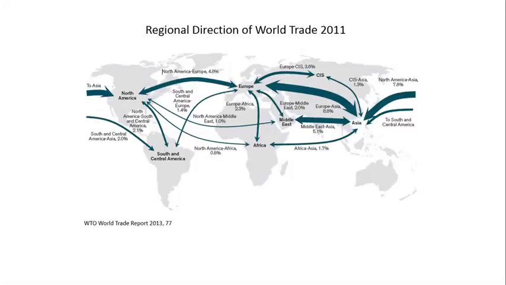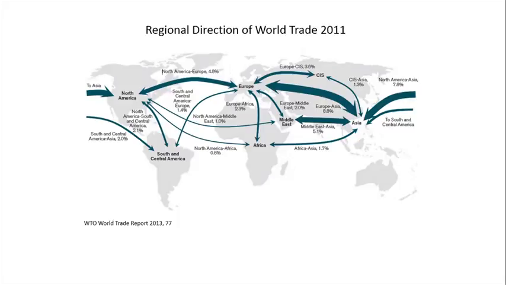Now we come to an interesting map of the direction of world trade, albeit for 2011. It was prepared by the WTO and it shows inter-regional trade. But be very careful, it omits intra-regional trade. That's trade between countries within a region. For example, the large trade flows within Europe and within the European Union are missing, and so too are the large trade flows in Asia. So what you see in the map covers slightly less than 50% of the total of world trade flows. But it's still interesting. The map shows the dominance of Asia-Europe and Asia-North America trade flows in both directions, and the energy dependence of Asia on the Middle East.